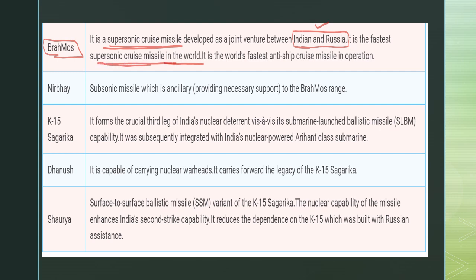So it is a supersonic cruise missile which is the fastest in the world, and it is the world's fastest anti-ship cruise missile in operation. So that's why it is very important for the exam. So know about the BrahMos in a headline format. That is, it's a supersonic cruise missile developed with the collaboration of India and Russia, and it is the fastest supersonic cruise missile in the world itself.